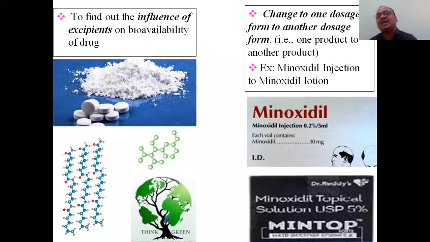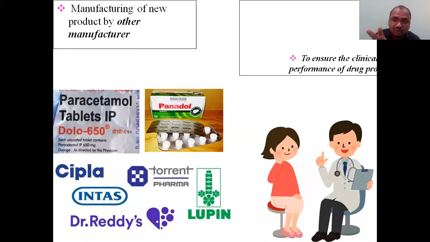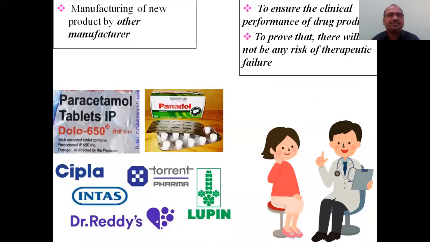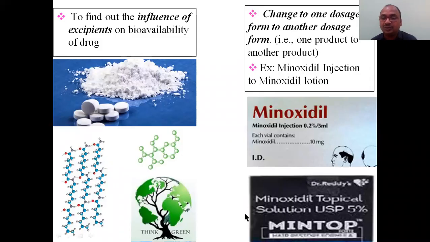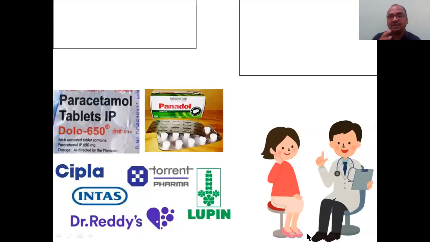Then bioequivalence studies are required again. If you want to change the dosage form, here injections we converted into lotion. So it is very popular in Dr. Reddy's lab. This is a Mintop solution, very popular. Minoxidil is also an anti-diabetic actually.